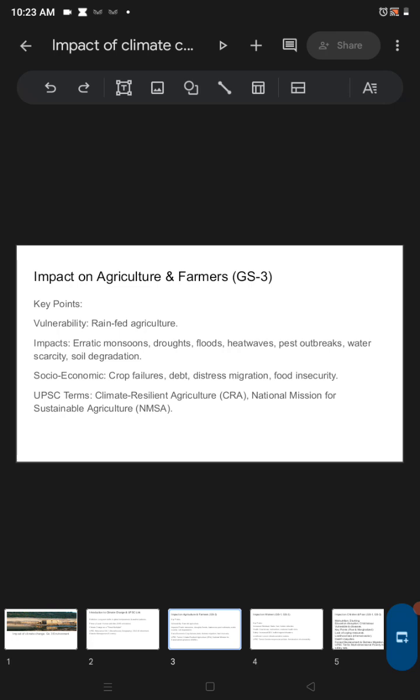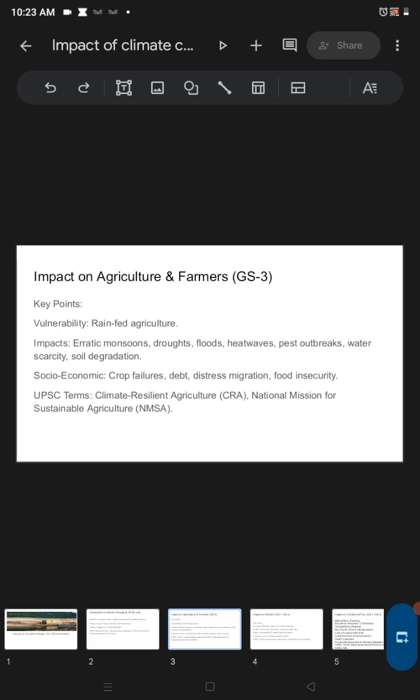As we can see, due to some effects of El Nino, the monsoon becomes unpredictable. An erratic type of monsoon is coming. Sometimes it's causing too much flood, sometimes no rainfall, droughts. Sometimes extreme, and we're experiencing extreme heat waves.